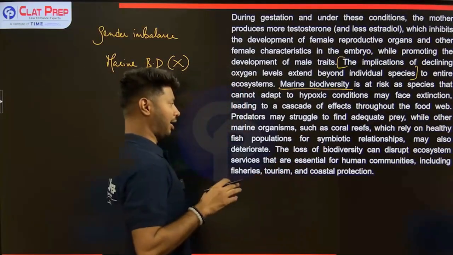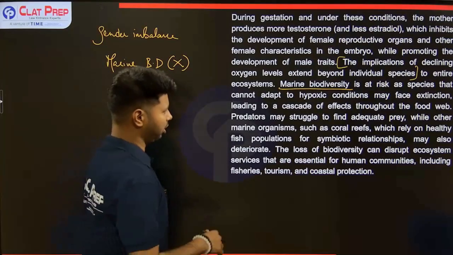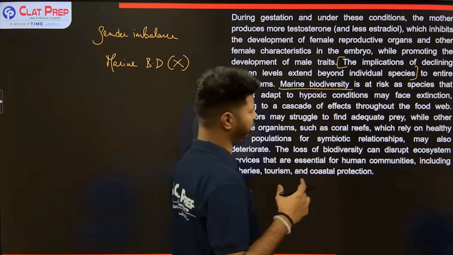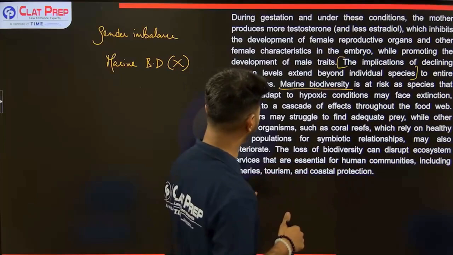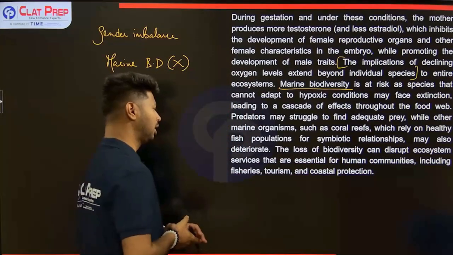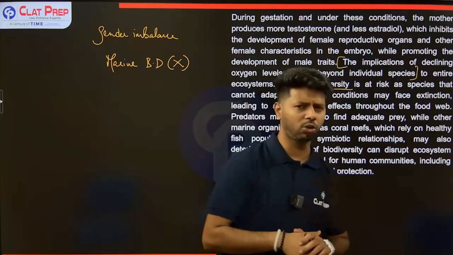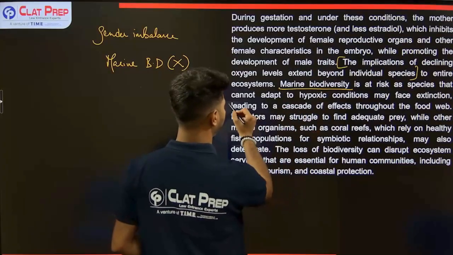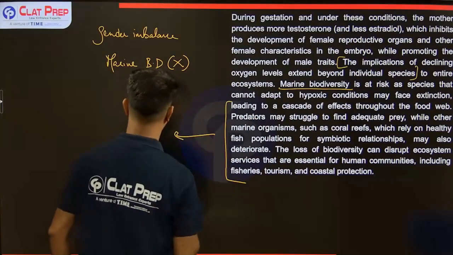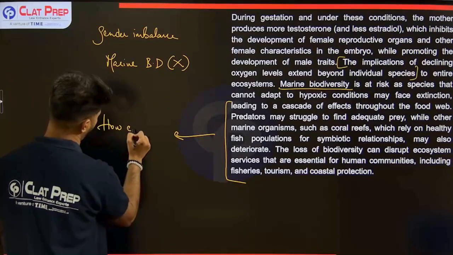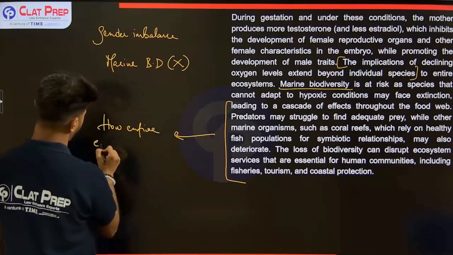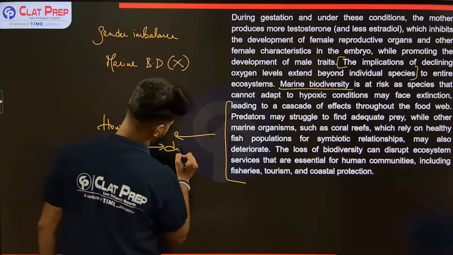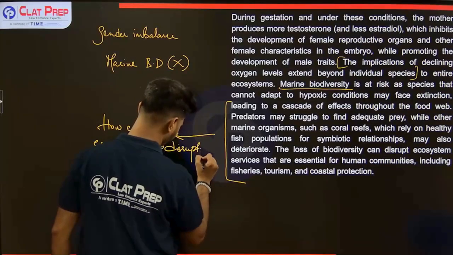Predators may struggle to find adequate prey, while other marine organisms such as coral reefs, which rely on healthy fish populations for symbiotic relationships, may also deteriorate. The loss of biodiversity can disrupt ecosystem services that are essential for human communities, including fisheries, tourism, and coastal protection. So all of this is basically talking about how entire ecosystems can be disrupted.